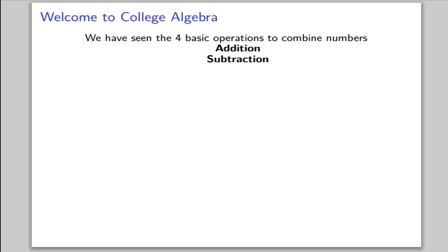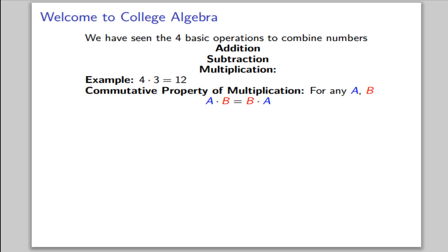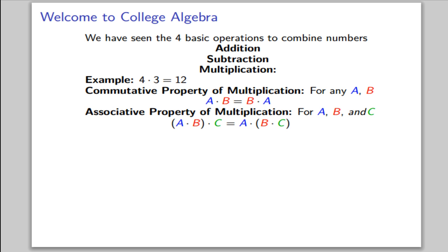After learning addition and subtraction, we next learned multiplication. For example, 4 times 3 equals 12. We saw also for multiplication that it has the commutative property. For any numbers a and b, a times b equals b times a. And multiplication also has the associative property. That is, for numbers a, b, and c, if we first multiply a times b and then multiply by c, it gives us the same thing as if we first multiply b times c and then multiply by a.